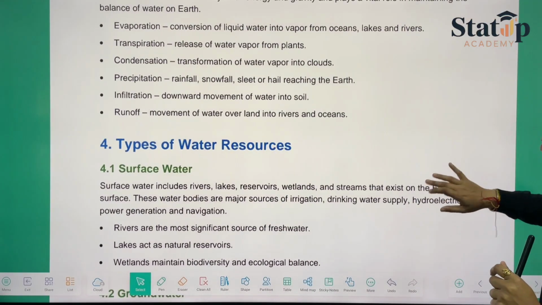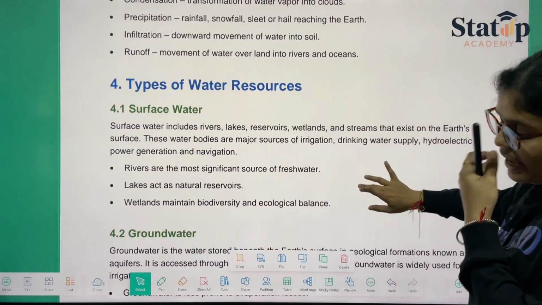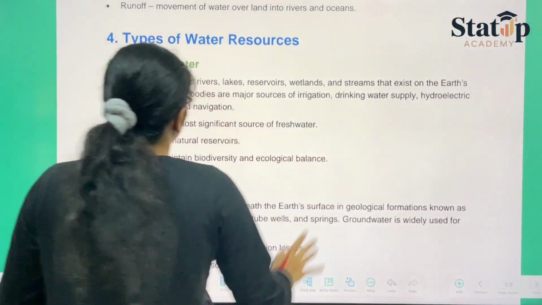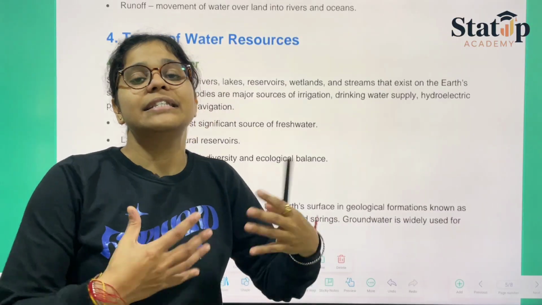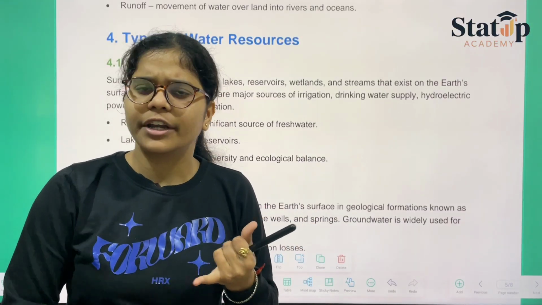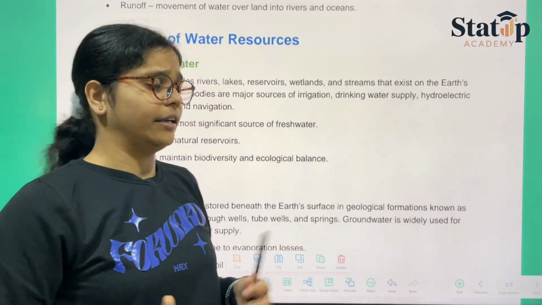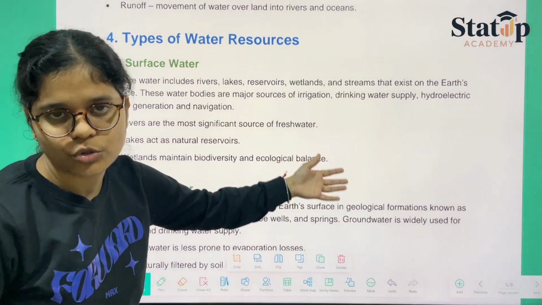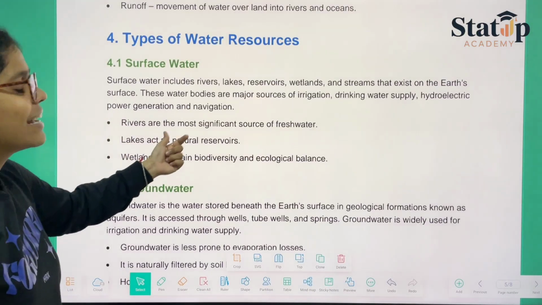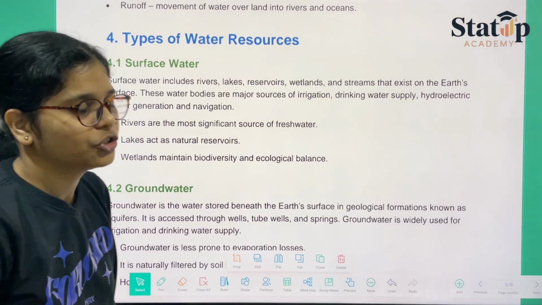When we say the types of water resources, we always talk about surface water and groundwater majorly. Surface water is the water that you can see with your eyes. It could be a reservoir, stream, river, lake, canal, anything. Rivers are the most significant source of fresh water. Lakes act as natural reservoirs, and wetlands maintain biodiversity and ecological balance.